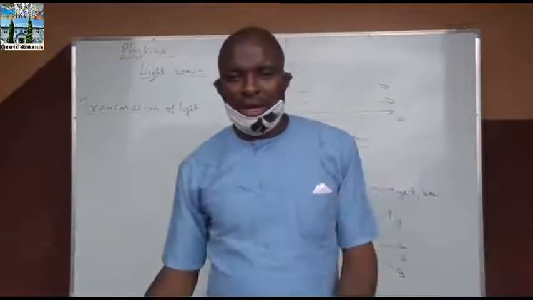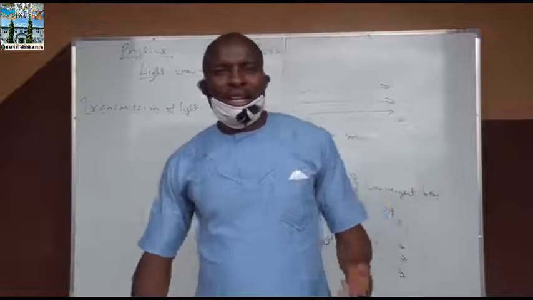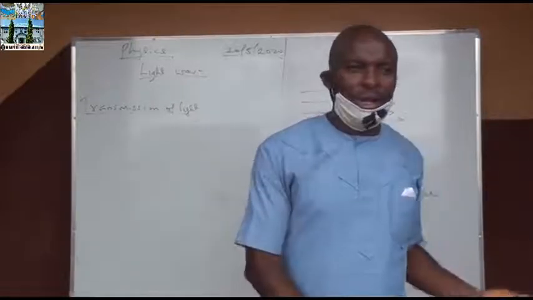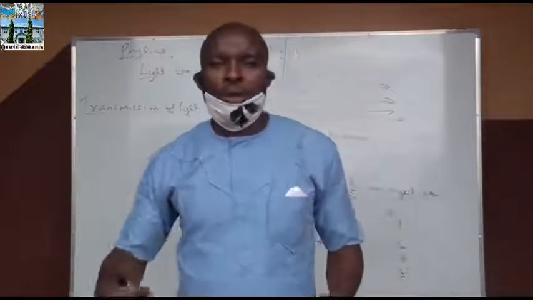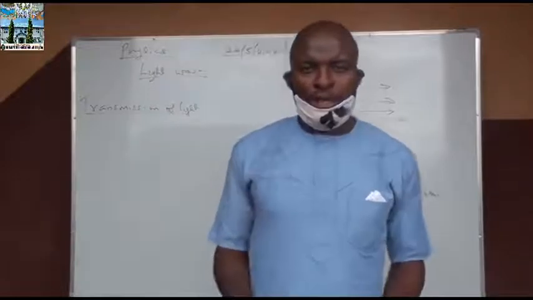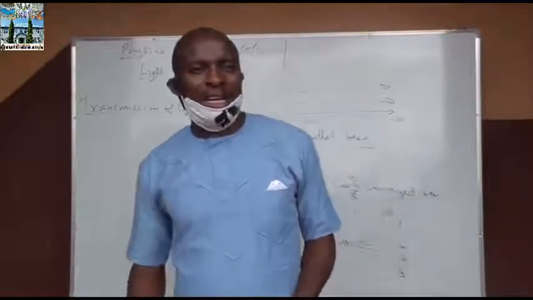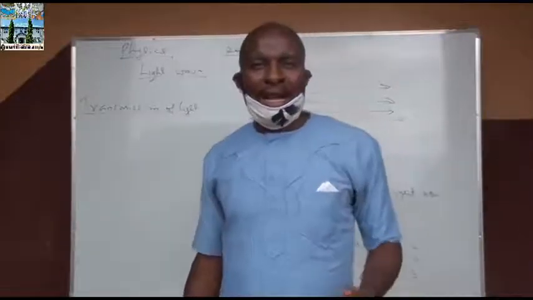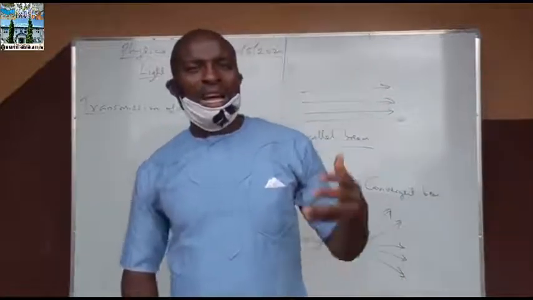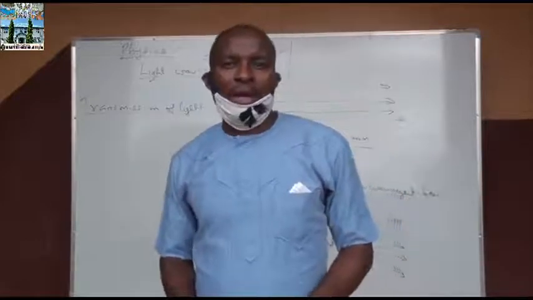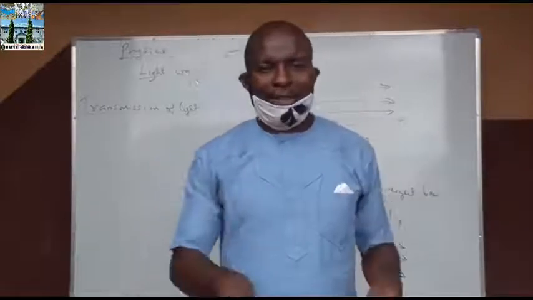We all know what a shadow is. When we are walking under the sun, we can see our shadow being cast by the sun. And what is a shadow? A shadow is an area of land or portion of space where light energy cannot reach as a result of the obstruction of light by an opaque object. What happens is that when light rays are moving, if there is an opaque object obstructing them, it will not allow the light to pass. The light will now cast the shadow of that object. And that shows you that light energy travels in a straight line, because if not, it would have been diverted.